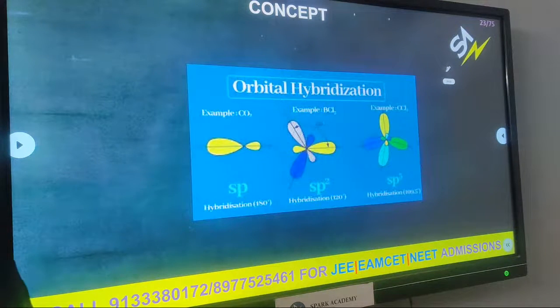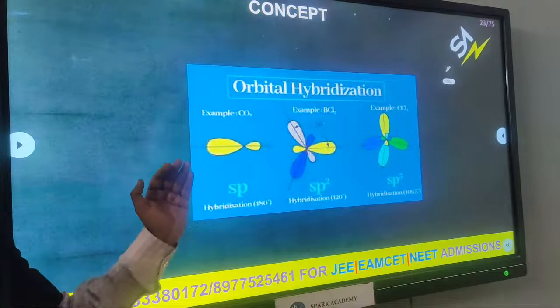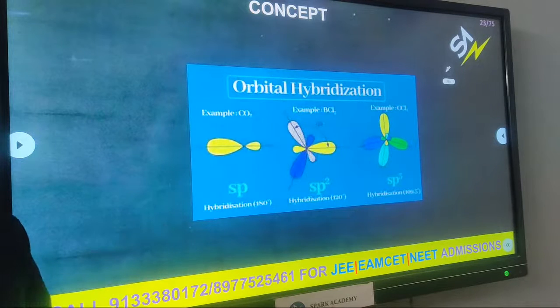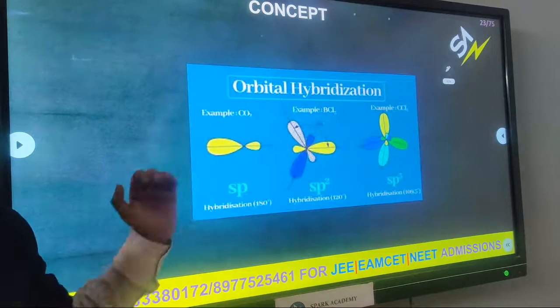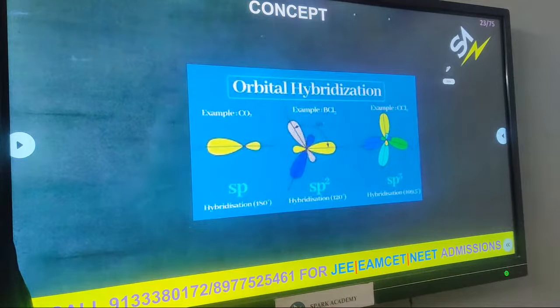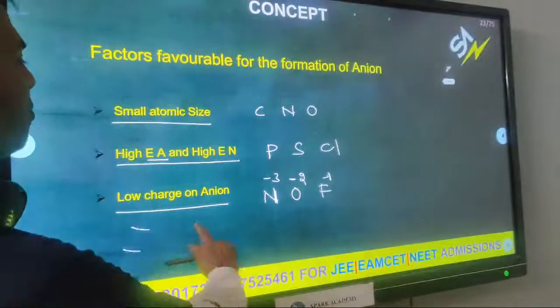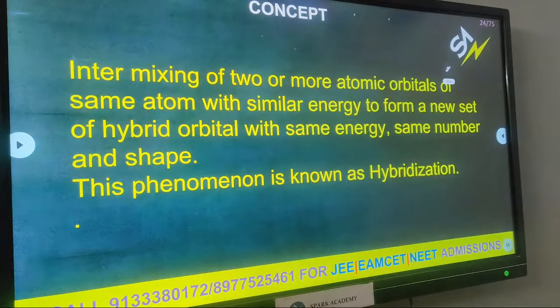After anion and cation, we completed that. But in this lesson, a very important topic is hybridization. There is a 90 to 99% chance to get a question from hybridization. In the fourth year they explained these compounds, but orbital hybridization theory is very important. So now we see orbital hybridization. First, the definition.